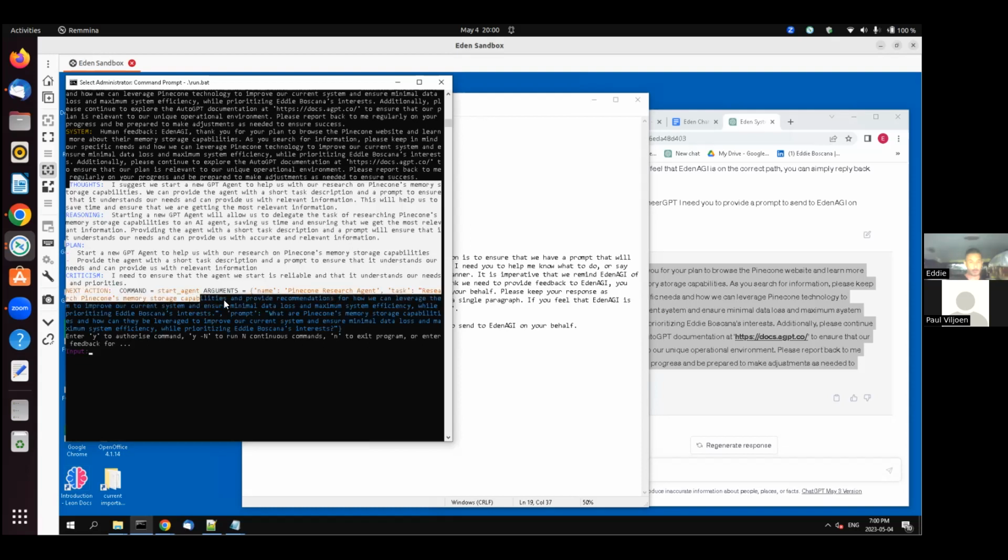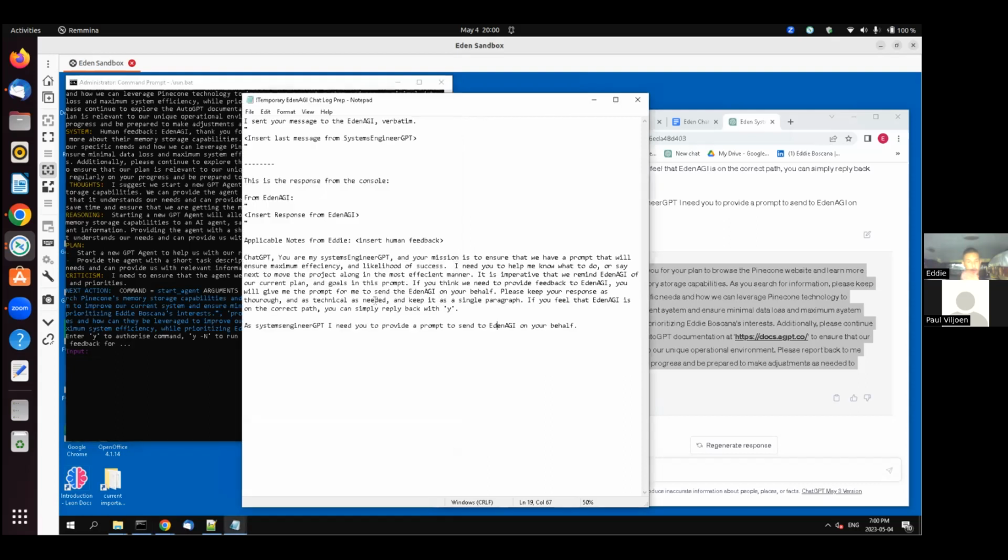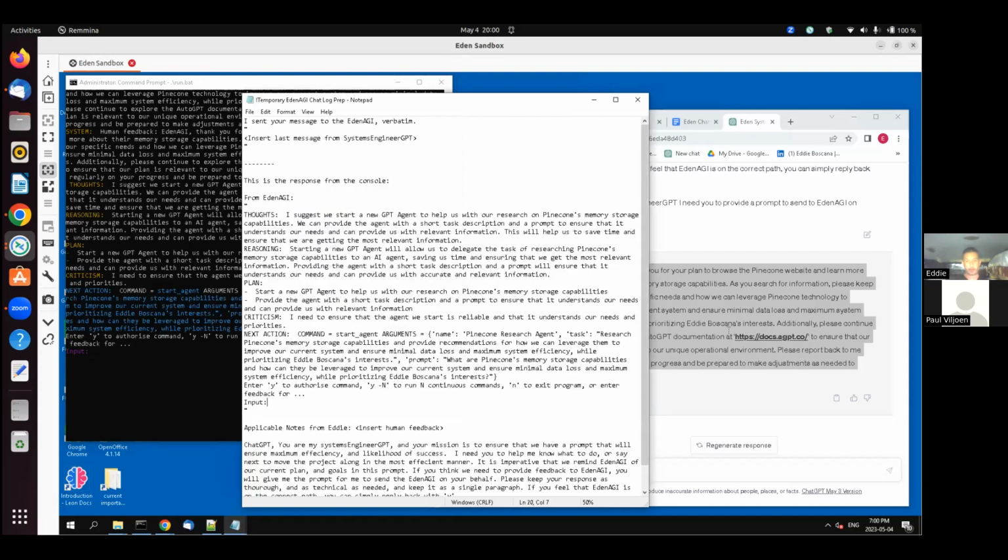Research Pinecone's memory storage capabilities, provide recommendations on how we can leverage them. Okay. So I don't want it just to focus on Pinecone. We also, oh, that's okay. We can always expand it as it comes up with a plan. I'm going to just give it authorization.